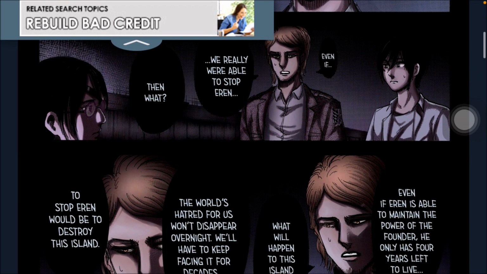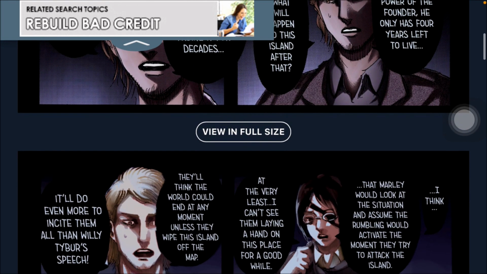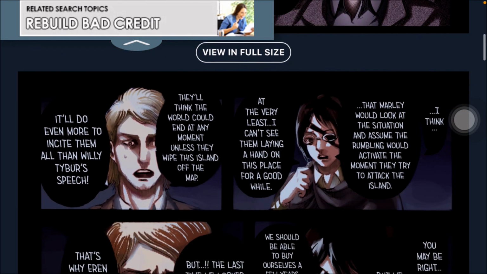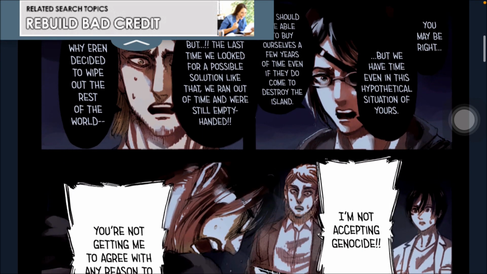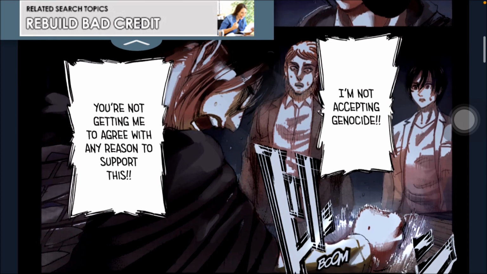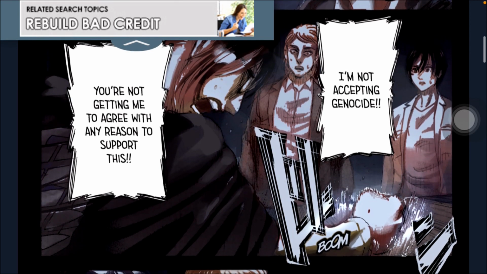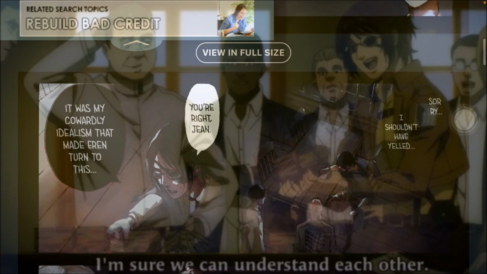But the thing is, none of them knew what to do next. They could not come up with a plan to protect themselves from the outside world. There was no other way besides the rumbling. There was no other fucking way. And by the time they figured out a plan to protect themselves, the outside world would have already developed more weapons that Paradise Island can't even comprehend. They were already 100 years behind.